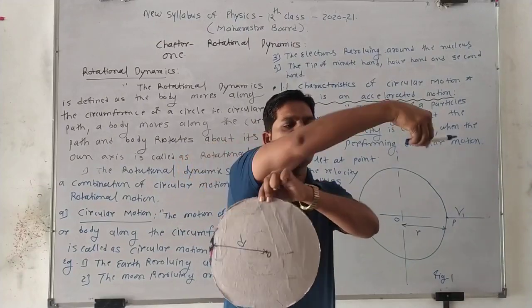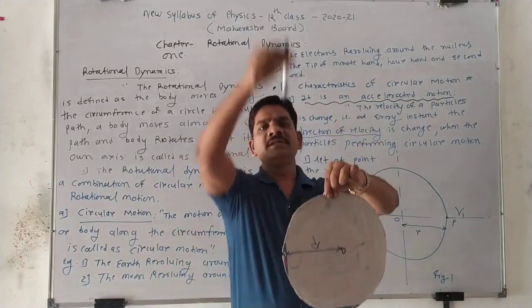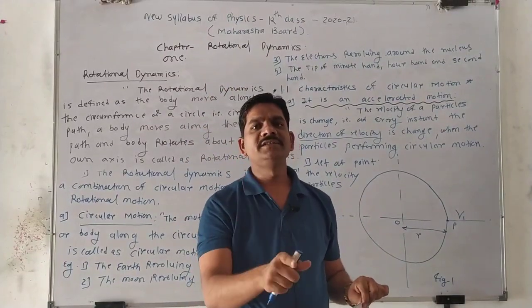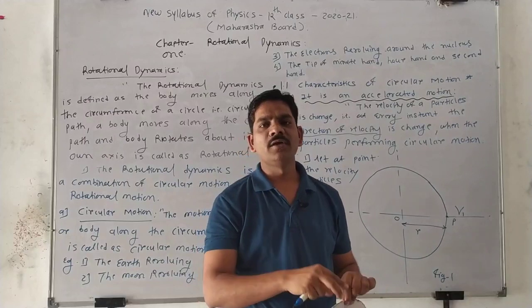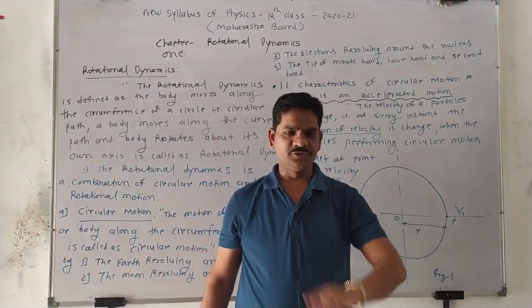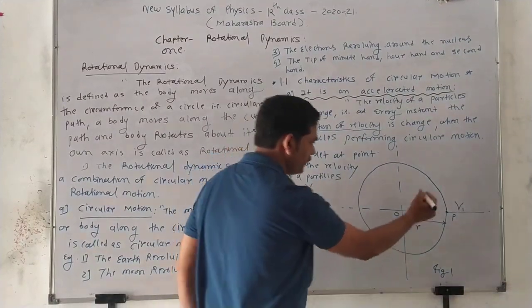In this position the direction is this way, downward, this like that, this like that. So every time the particle changes its direction, that's why we call it an accelerated motion, boys. Yes or no? Yes. So this is v1.